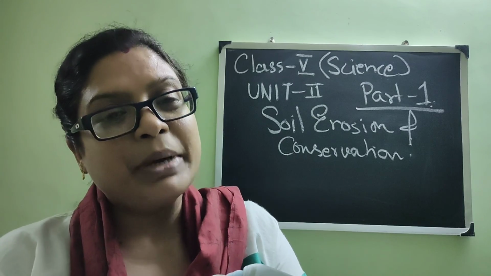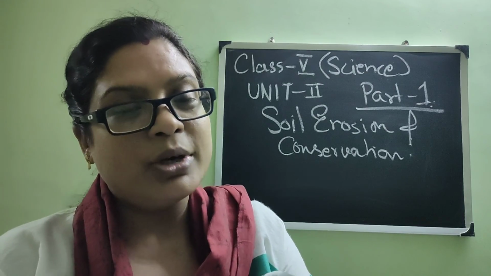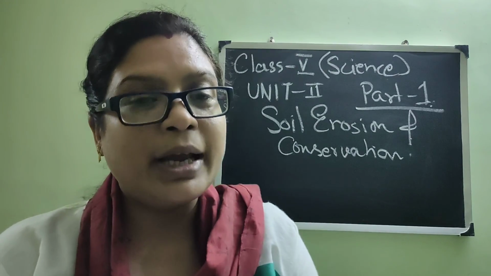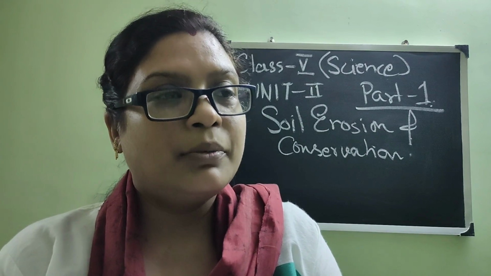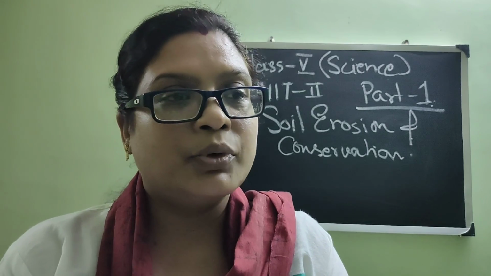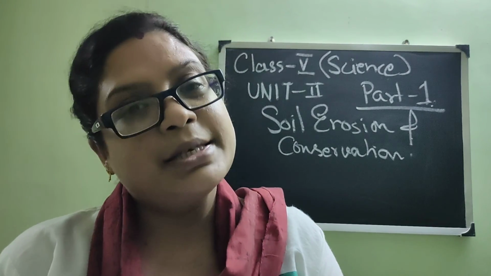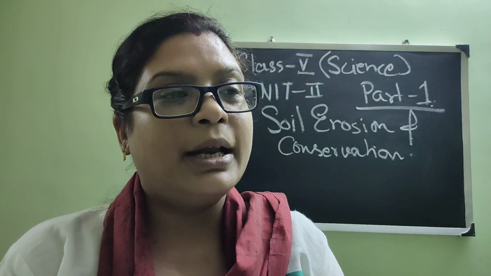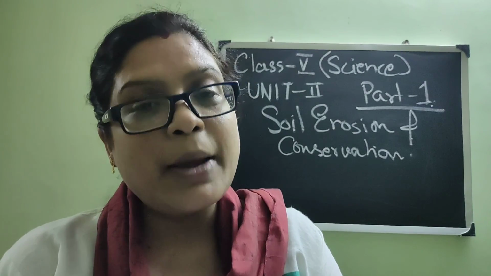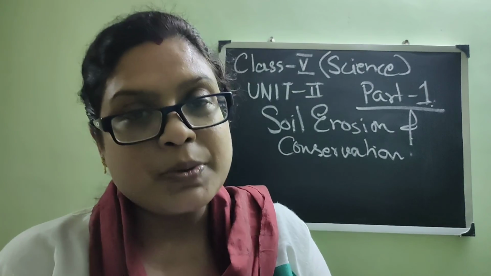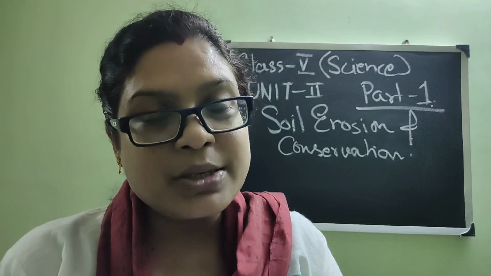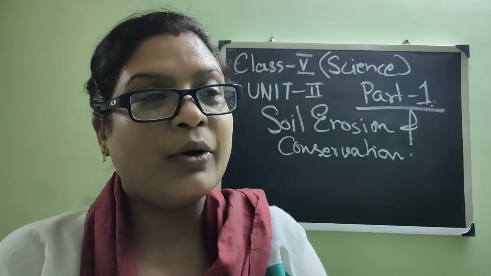Basically, soil, we all know it is very important. Whatever agriculture, whatever trees and crops we are getting, all is due to the quality of a good soil. And it also depends on the type of soil, what type of crops will grow. And under the soil, many animals used to stay, they used to build their home.